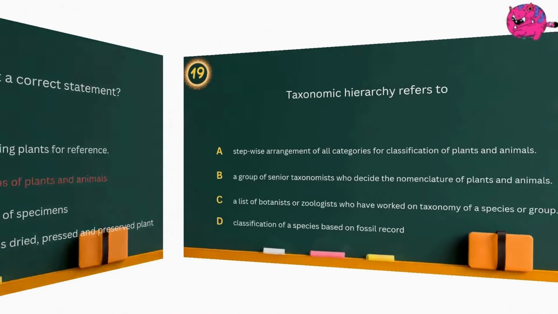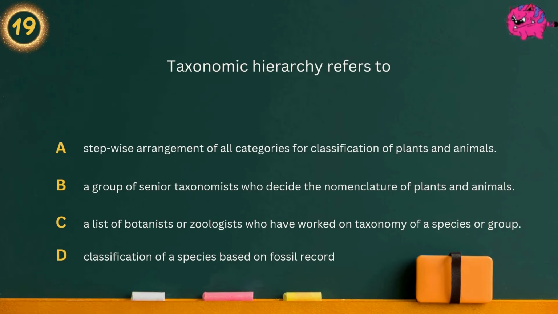Question 19. Taxonomic hierarchy refers to Option A, Stepwise arrangement of all categories for classification of plants and animals. Option B, A group of senior taxonomists who decide the nomenclature of plants and animals. Option C, A list of botanists or zoologists who have worked on taxonomy of a species or group. Option D, Classification of a species based on fossil record. Answer is a group of senior taxonomists who decide the nomenclature of plants and animals.